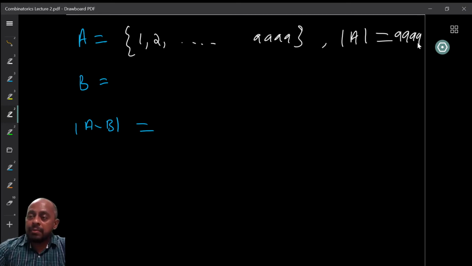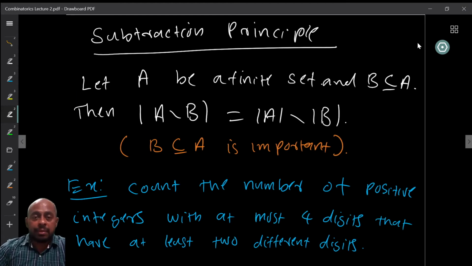Now we want to find another set B with the property that if you subtract the cardinality of B, we get what we want. We want to find the number of elements that have at least 2 different digits. So the natural set to look at is all those integers with at most 4 digits, but having only one distinct digit. There are no 2 distinct digits, so exactly the same digit is repeated for all these numbers. Now this is very easy to count, right?